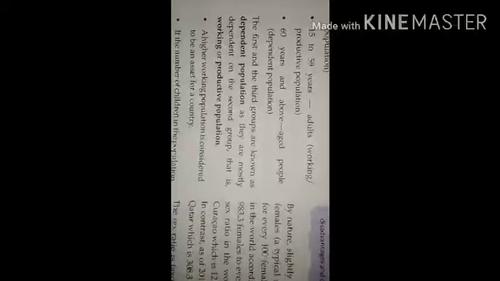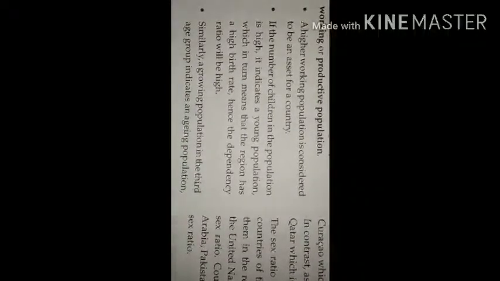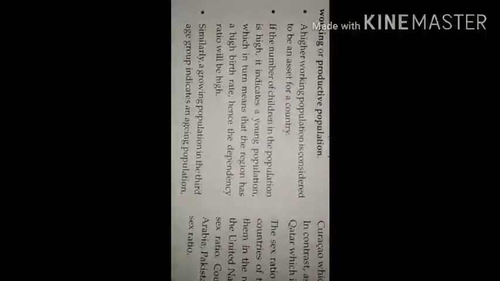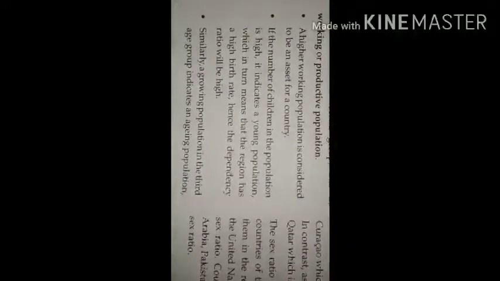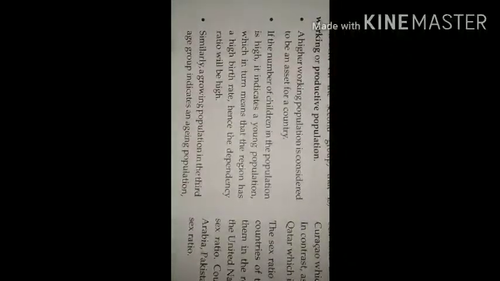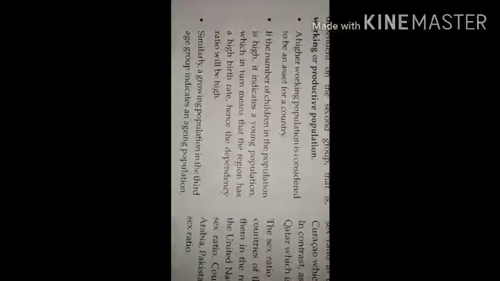A higher working population is considered to be an asset for a country, because more people are working, and that shows the progress of a given country.